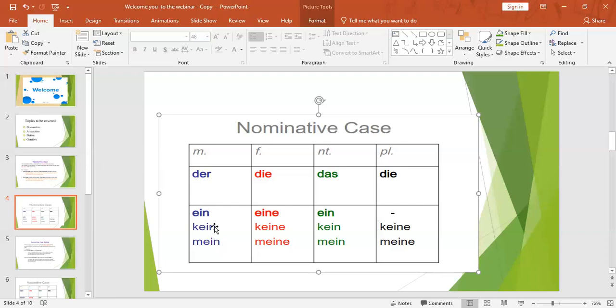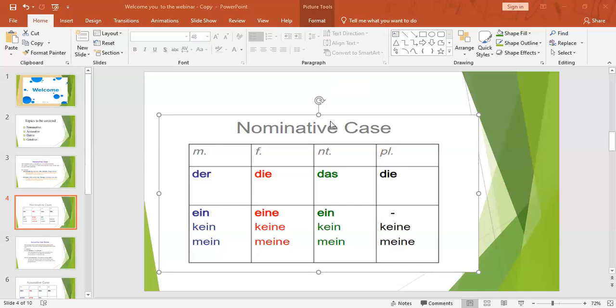For example, I don't have a car. Again, what is the gender of the noun Auto? Das Auto. What is the negative article for that? Kein. Then I will say, ich habe kein Auto. Is it clear? I will write it one more time. Ich habe kein Auto. You have to write Auto in capital, because a noun is always in capital.